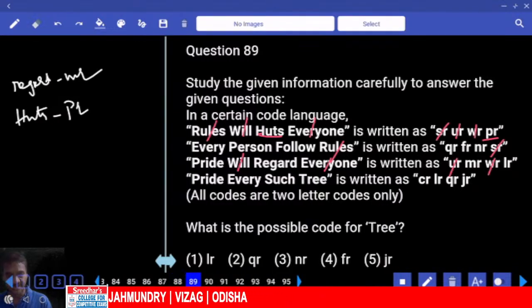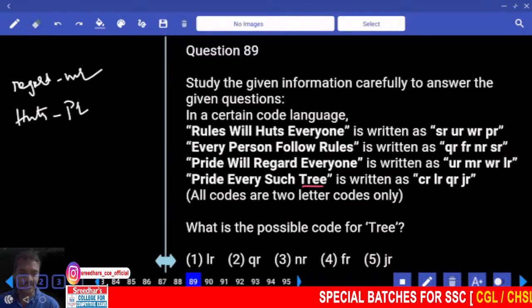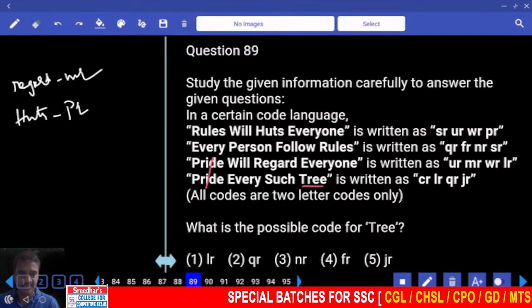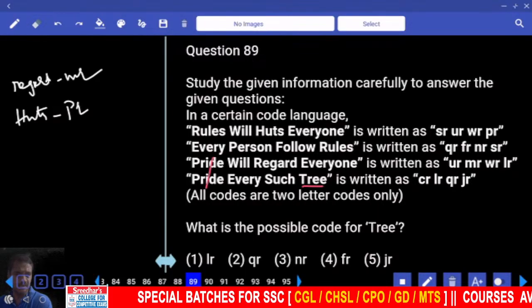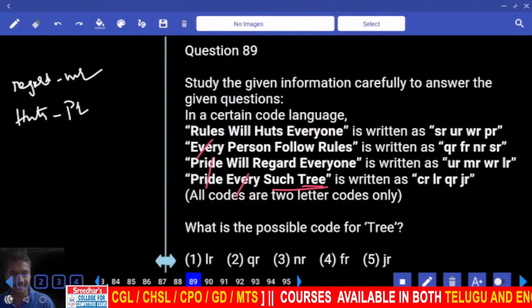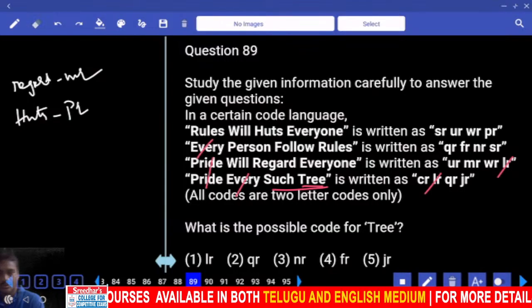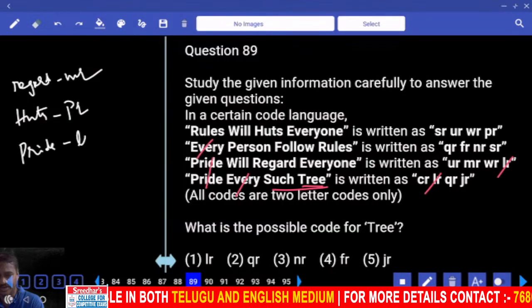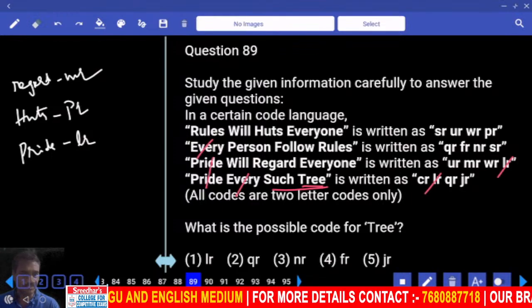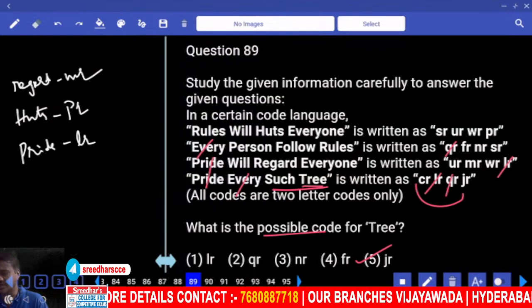Choice 3. 88, 89. What is the code for tree? Where is the code for tree? Now tree is there in pride, every, such. Pride is done. Every: is there any common in the second line? Such is there? No. That means there should be two codes, and it says possible code. Now compare pride and every. Pride is CR, LR. LR is pride. Next, tell me. Now every. Now QR, between CR, JR. One can be your answer. Possible. JR, choice 5.